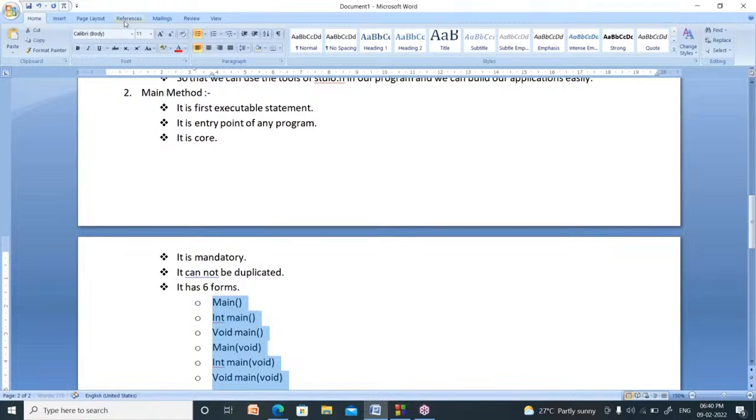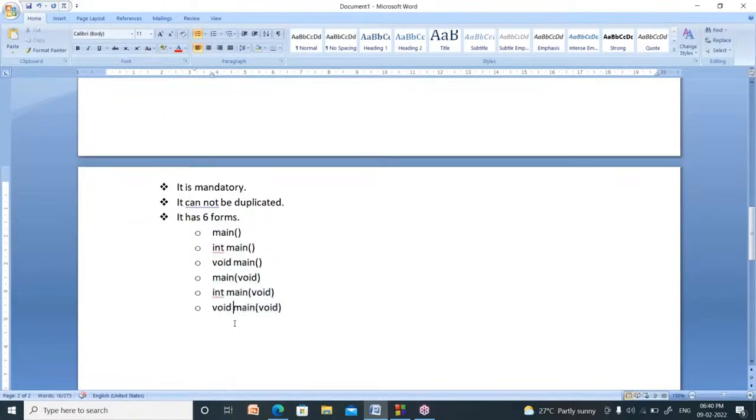Actually, C is a case sensitive programming language. You should not use capital letters. Int, void, main, all are lowercase letters only. So a main method can be written in 6 models.